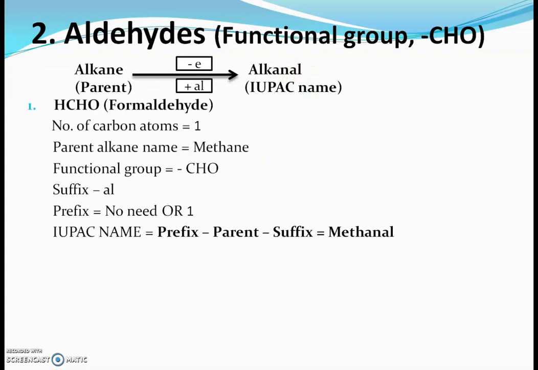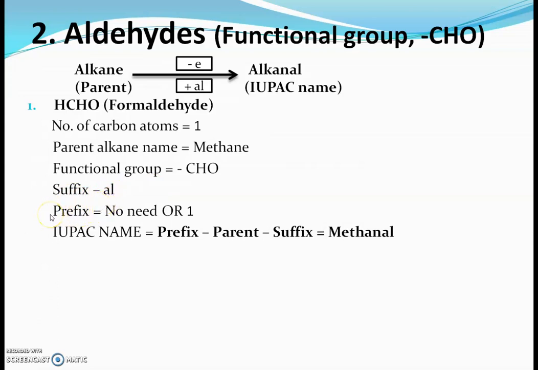Let us take example number 1. The formula is HCHO. This is the first member of the aldehydes, formaldehyde. In this chain, there is only one carbon atom, and it is present in the functional group. So the parent alkane is methane. The functional group is CHO, so the suffix is al.